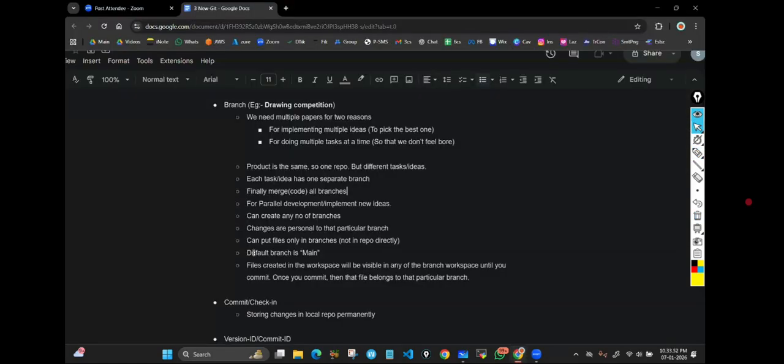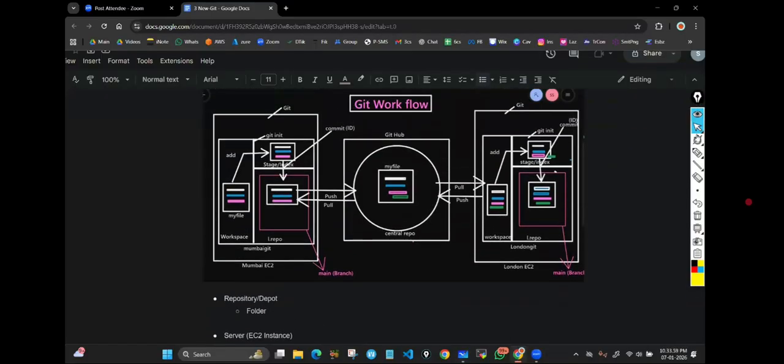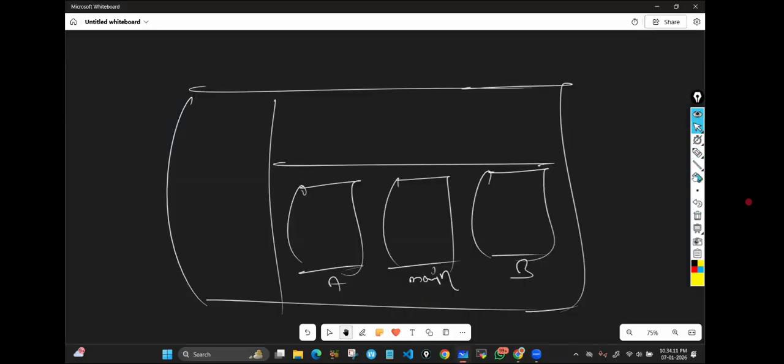And the default branch name is main. Earlier they used to give the name master, but now they are giving the name main. But don't think that the main branch controls other branches. No, nothing like that. They are just giving one branch, and they are giving it the name main.